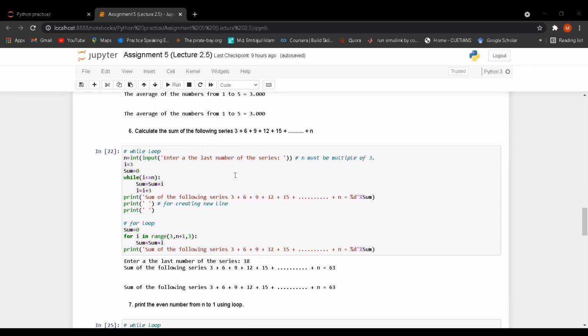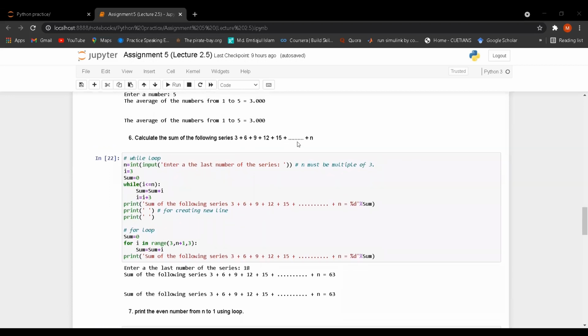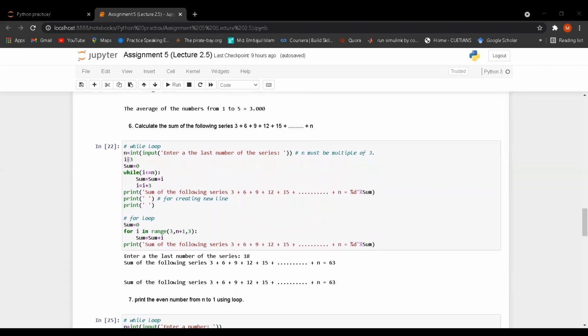So I have taken the last number of the series as input, and then I have taken the initial value. Here the initial value is 3, so I have taken the initial value I is equal 3. After that I have taken the sum. We have to take sum as equal 0 every time.